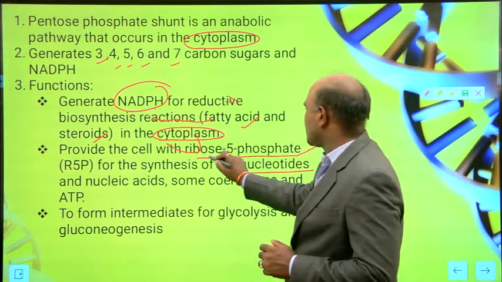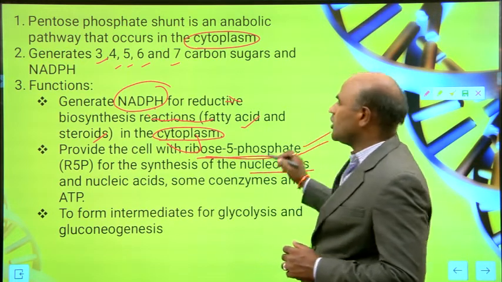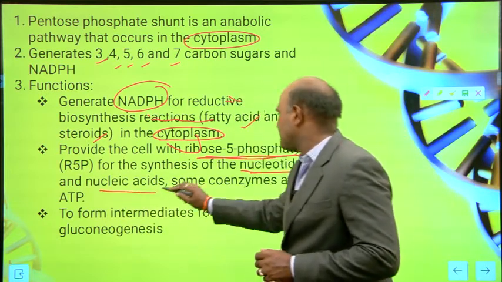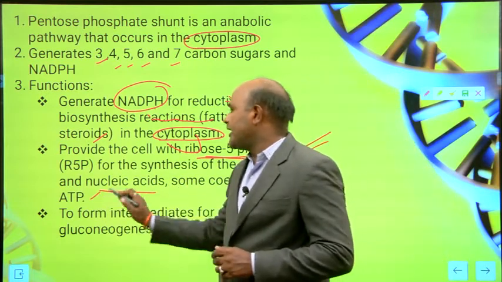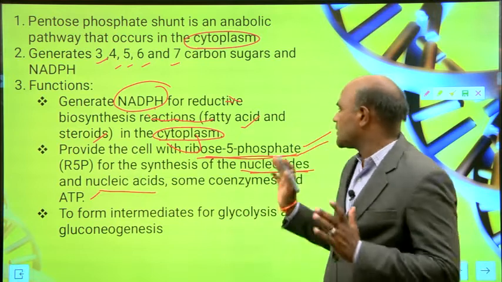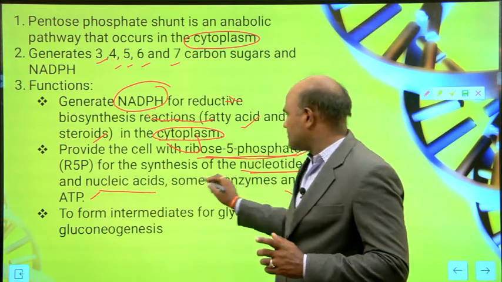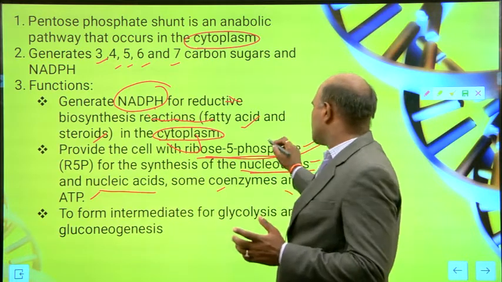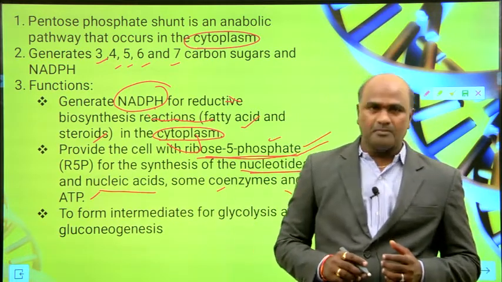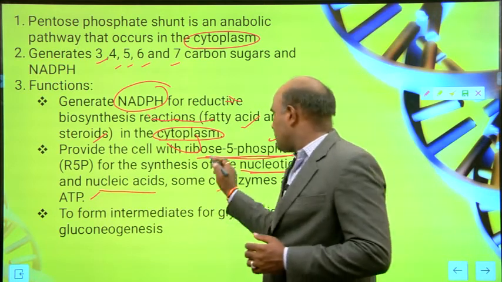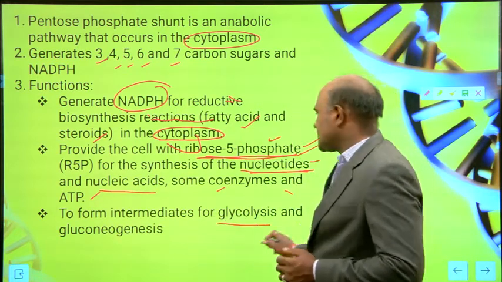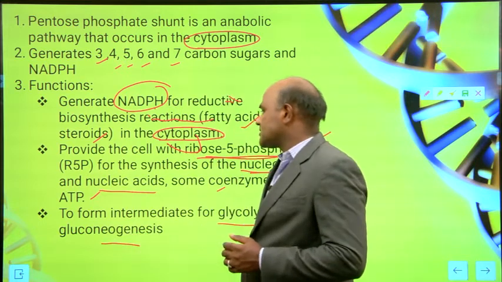So if you want to synthesize nucleotides, nucleic acids, some coenzymes and ATP, you need ribose 5-phosphate. It is also used to form intermediates of glycolysis and gluconeogenesis.